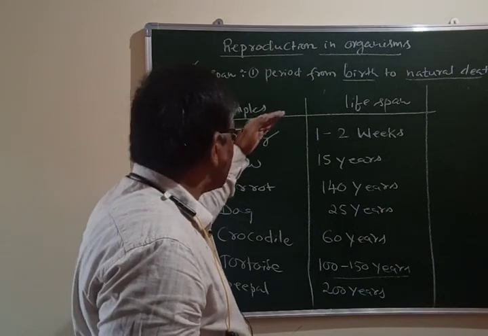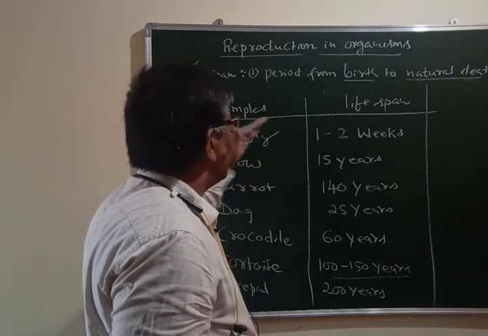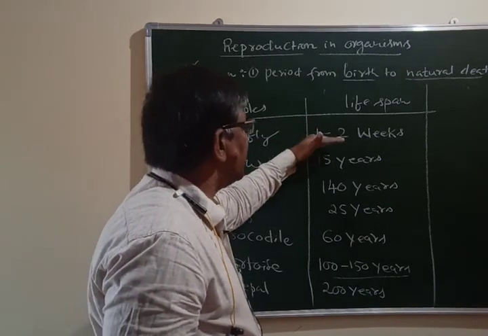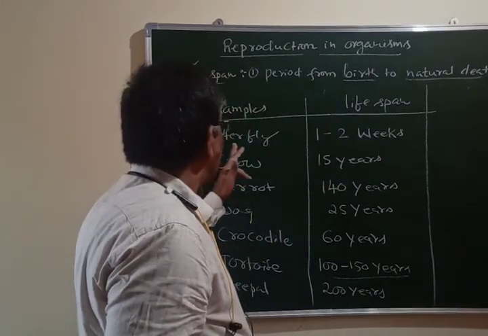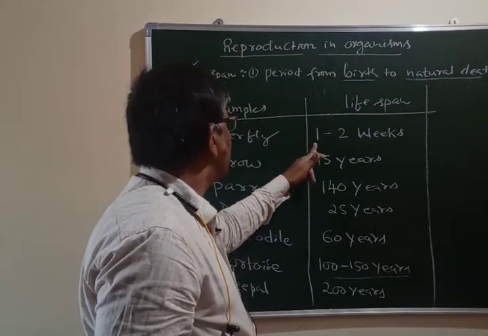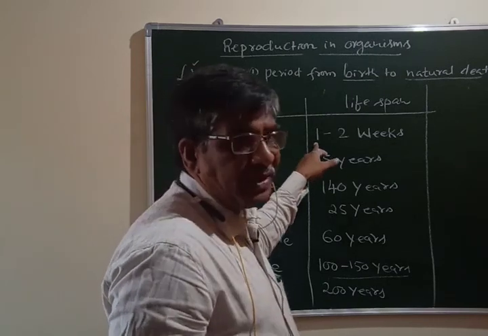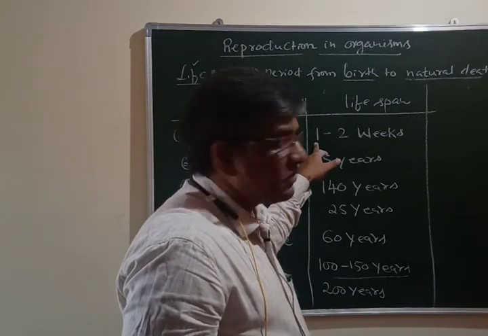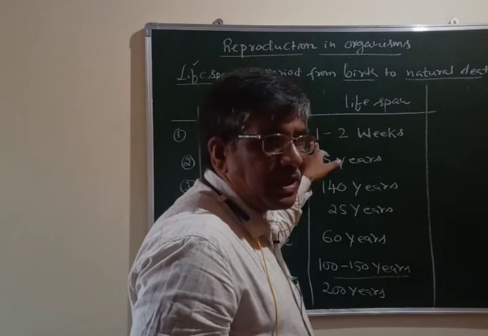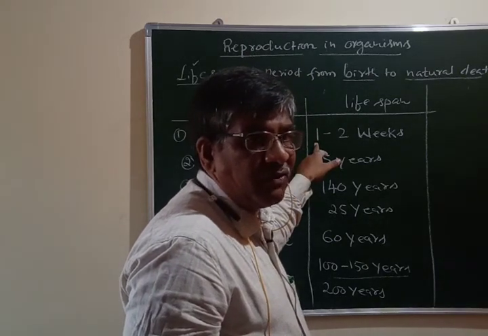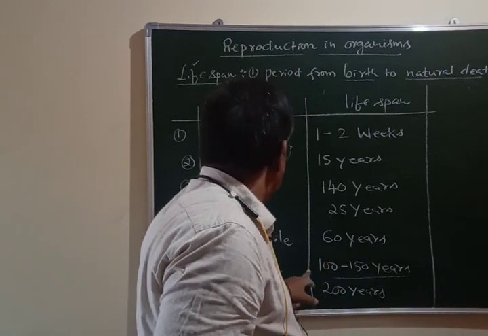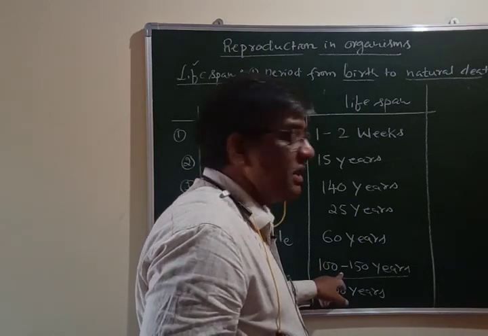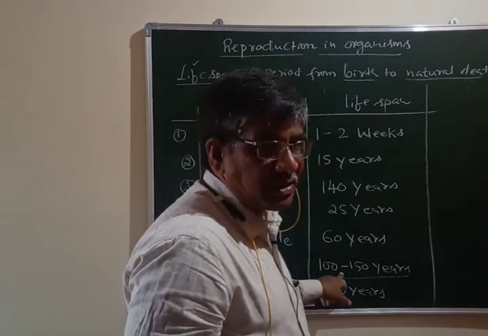Lifespan is different for different organisms, whatever the lifespan may be. I told you your butterfly will complete within 2 weeks. And another one is mayfly, which can complete its life cycle within 24 hours. Some individuals live for many years, 100 to 150 years.